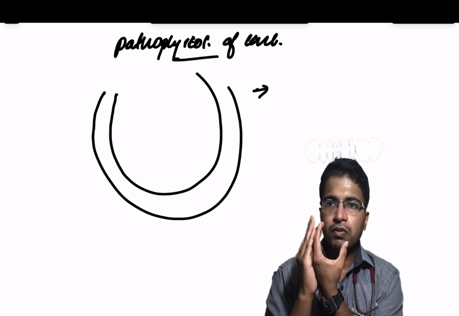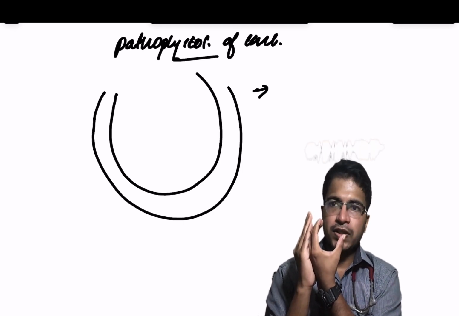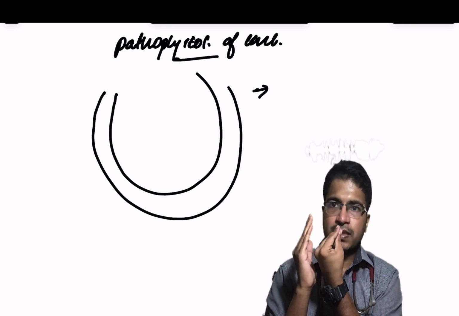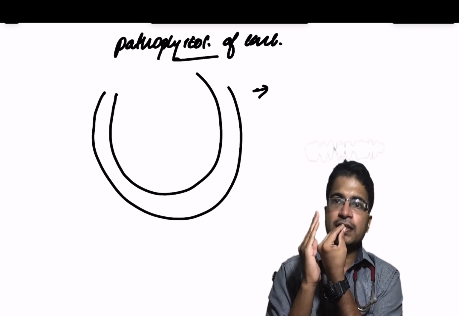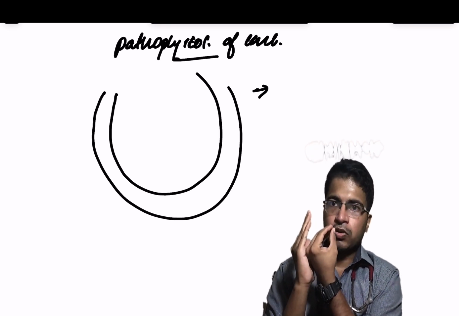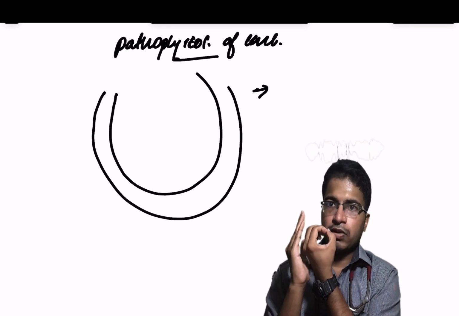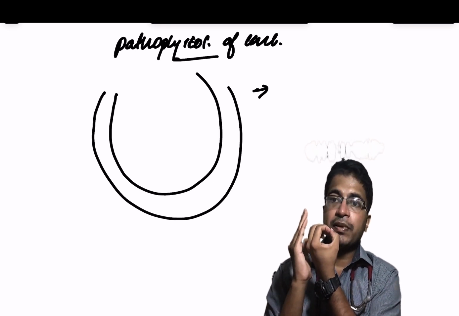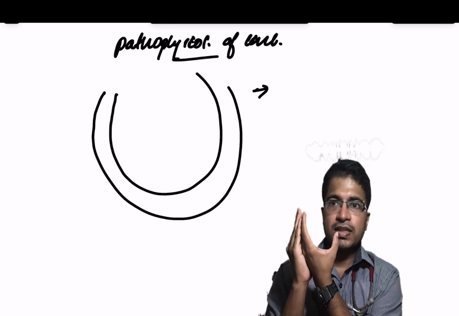Now my heart is contracting: isovolumetric contraction, rapid ejection phase, slow ejection phase. So the ventricle is contracting well. After that, it goes to diastole: protodiastole, isovolumetric relaxation, rapid filling phase, and late filling phase. So this is what is happening.